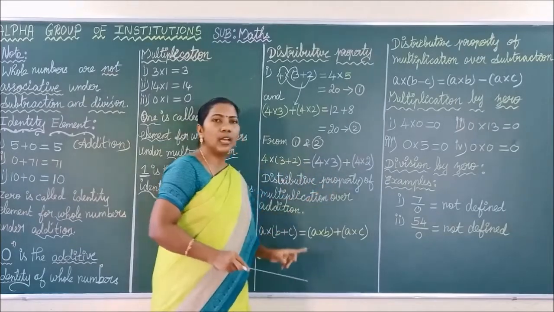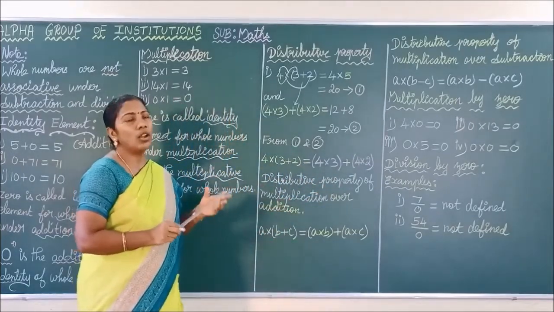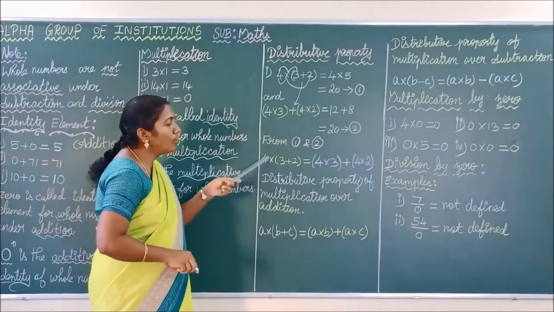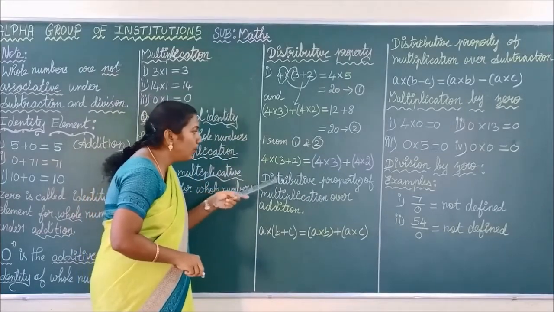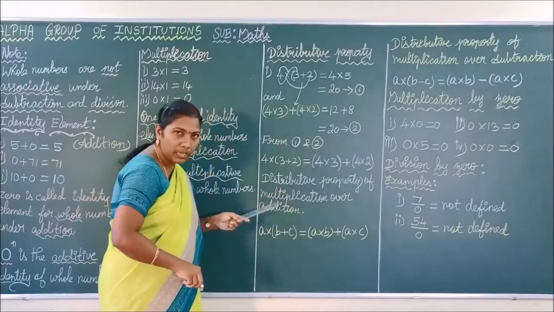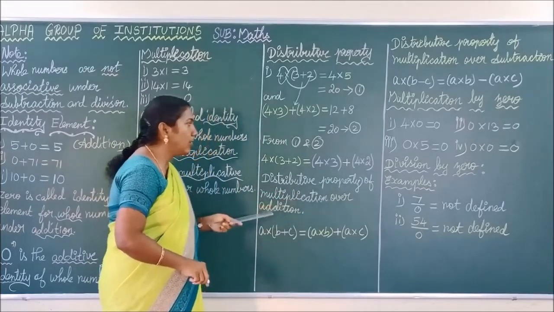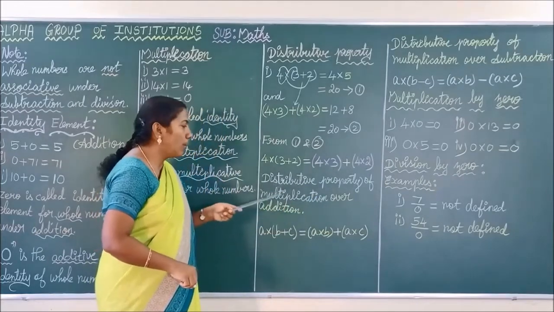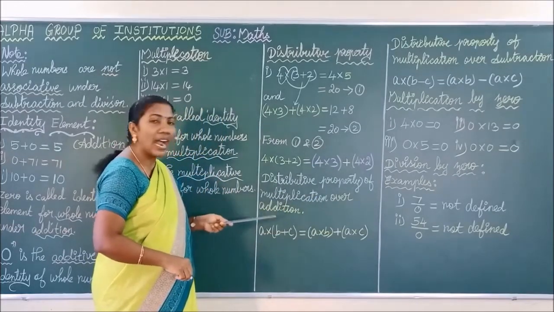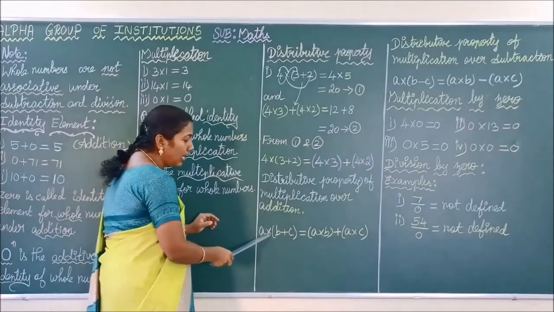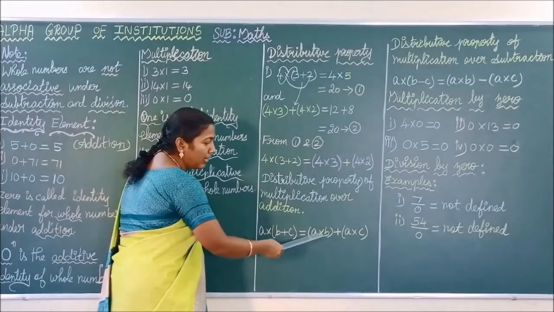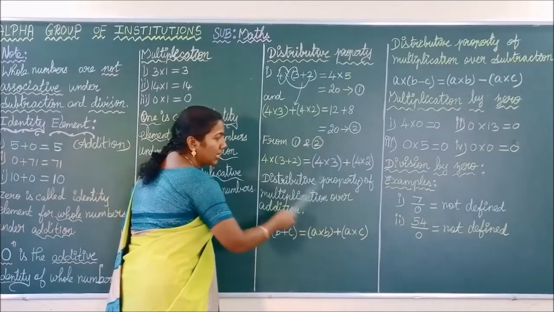Such type of writing the numbers or variables is called distributive property. Okay, see here. How do you call this property? Distributive property of multiplication over addition. You can also say distributive property of whole numbers for the operation multiplication over addition. Okay, see here. A into (B plus C) is equal to A into B plus A into C.